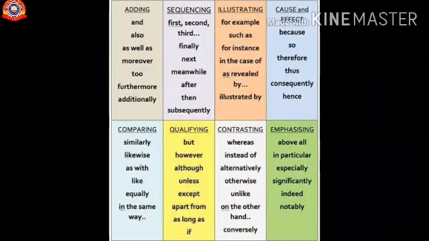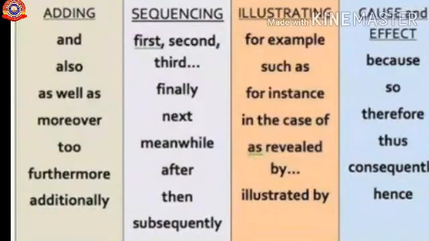Now, look at the table of linkers which help us to connect words and sentences. Words used for adding such as and, also, as well as, moreover, etc. For sequencing, we use first, second, third, finally, next, meanwhile, likewise. For illustrating, which are the words used? Yes, for example, such as, for instance, in the case of, likewise. Then for cause and effect, to denote the cause and effect, we use because, so, therefore, thus, consequently, hence, etc.